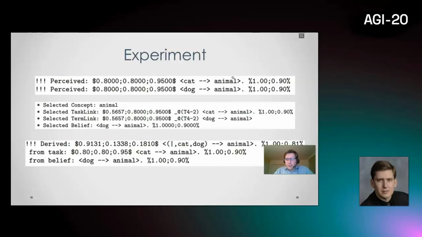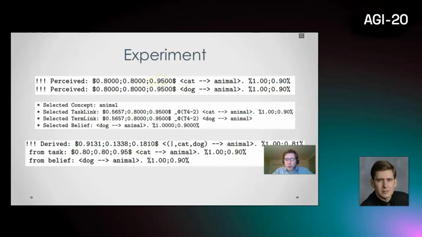Now there is an experiment. I think we can go over it for a minute. The user enters two sentences into the system: cat is an animal, and dog is an animal. This is a default. On the right is the truth value, which is the frequency and confidence: 1.0 is frequency, 0.9 is confidence. On the left, the three values are the budget value. By default, 0.8 is for priority and durability. 0.95 is computed during the initialization stage with truth-to-quality. So we have the quality, then we apply the truth-to-quality formula and we get 0.25.